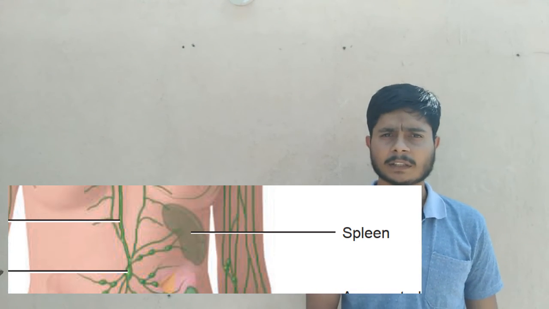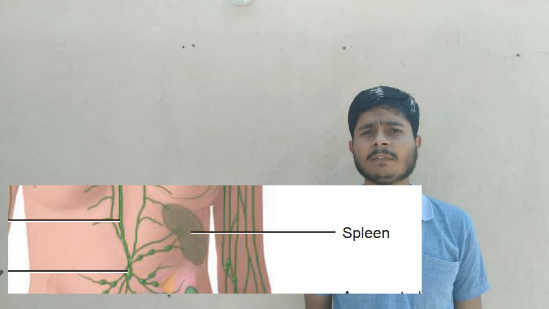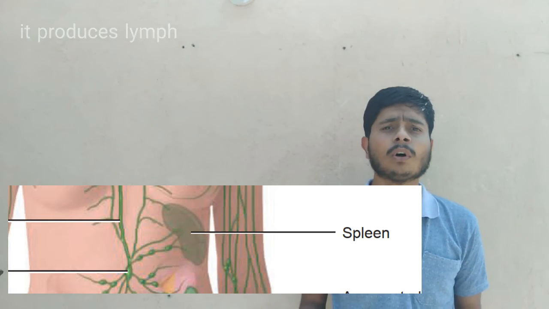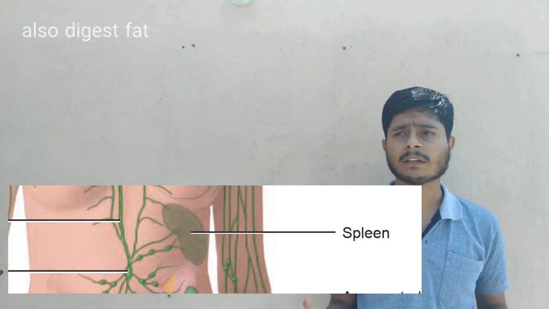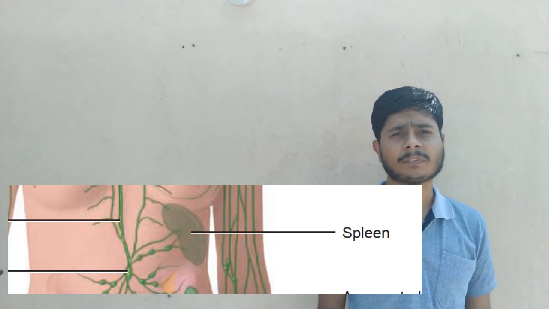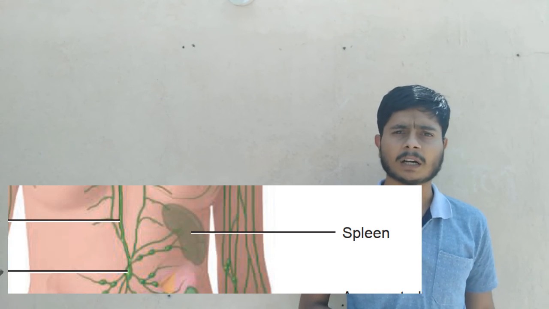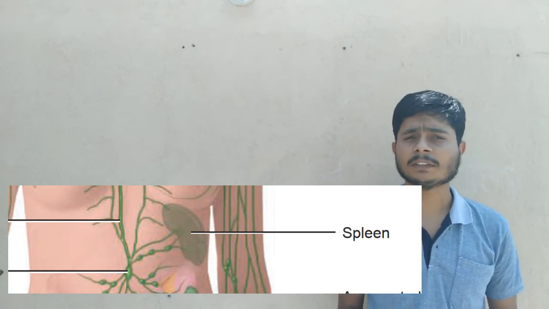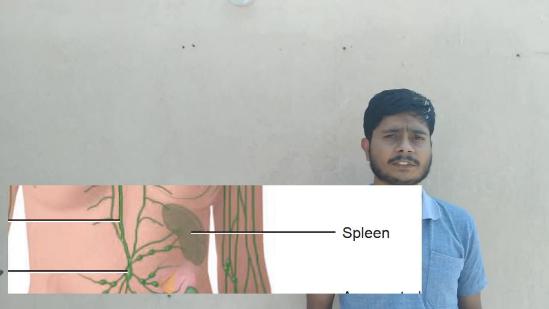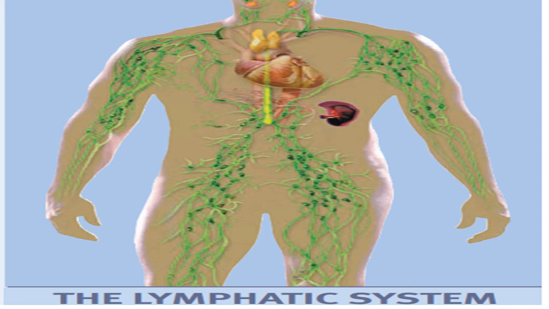The spleen produces lymph, and it is also responsible for digesting large molecules such as fats and other high molecular mass molecules. This is all about the lymphatic system. The lymphatic system is one of the major important systems in the body.